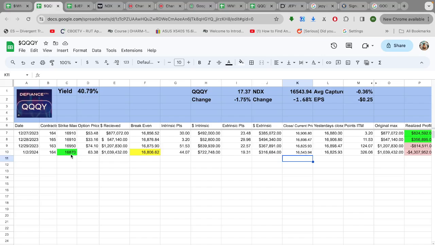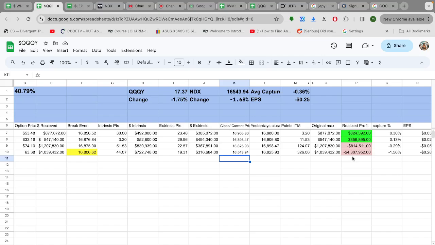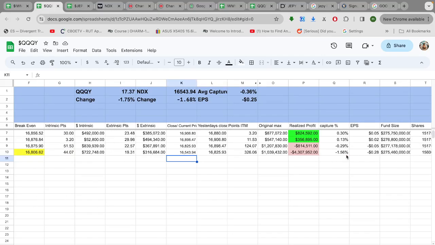So that meant it was 326 points in the money, meaning the difference between 16,543 and 16,870 is 326 points. So that's what we had to pay to close them. We received $63 for the options, and we paid $326 to close them. So the difference is our loss, and it's 4.3 million. We lost 1.5%, which is 28 cents a share.